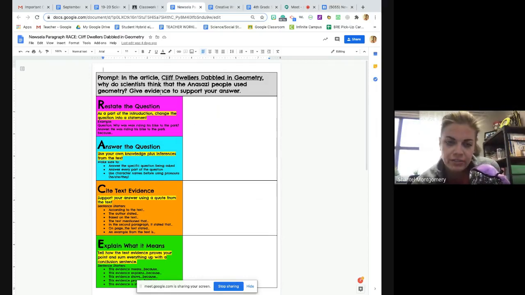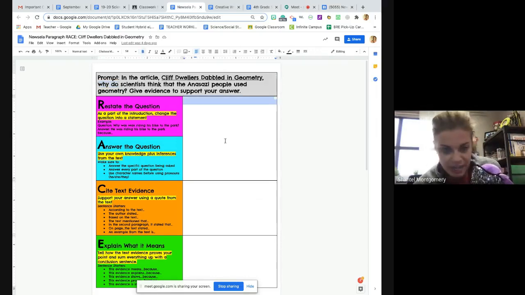If you watched carefully, the only words I didn't put in my restate are these two words, because that would make it a question. Remember, you're not writing a question here. That's not what it's asking you to do. You need to change the question into a statement to start your paragraph. That should be your introduction sentence right there.